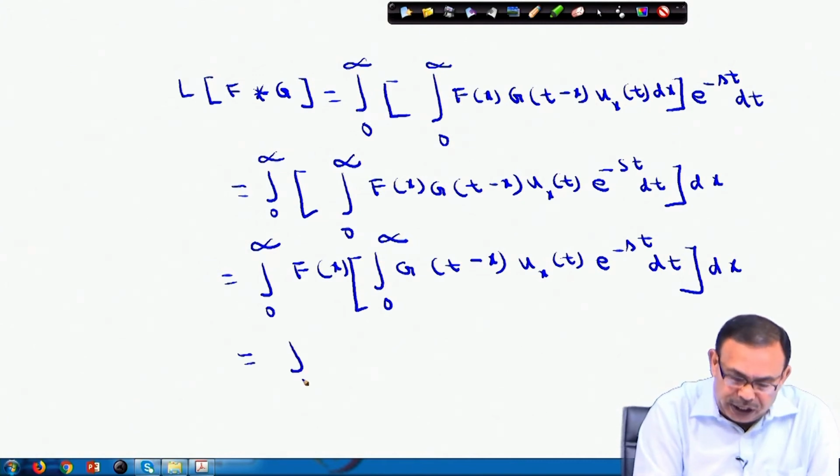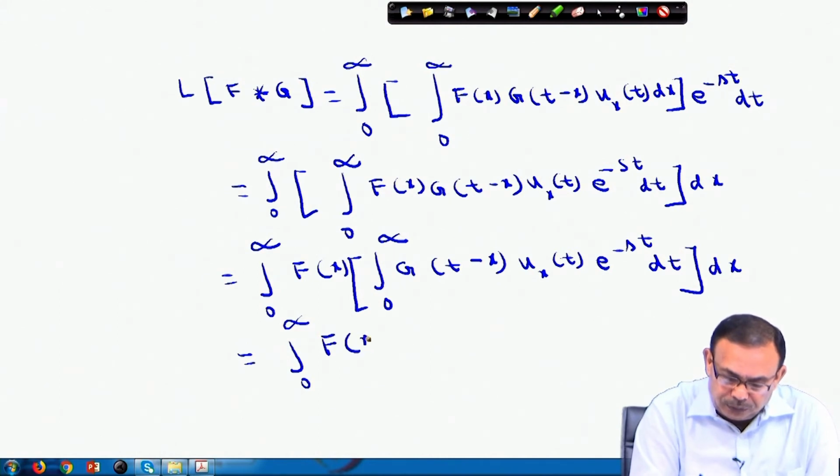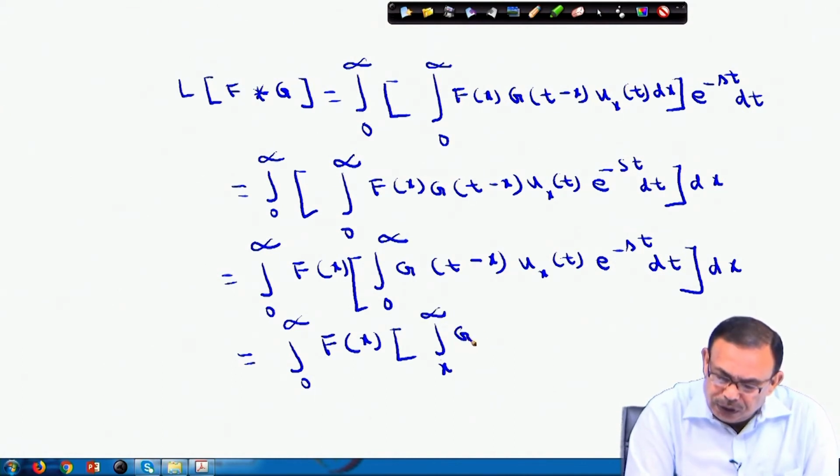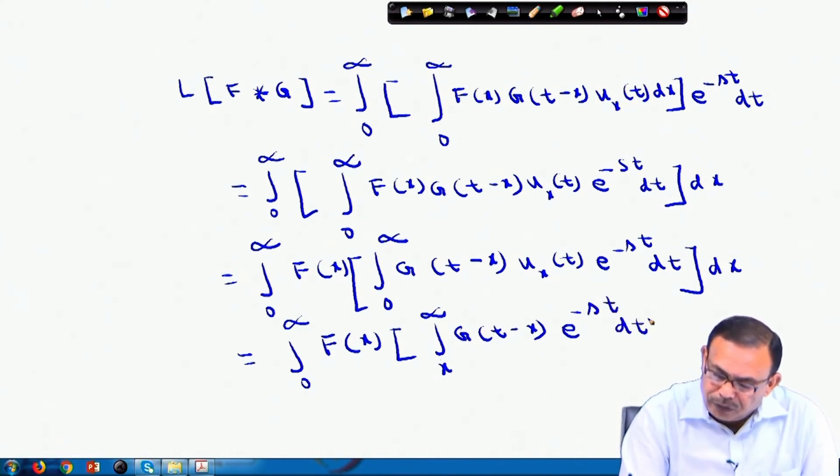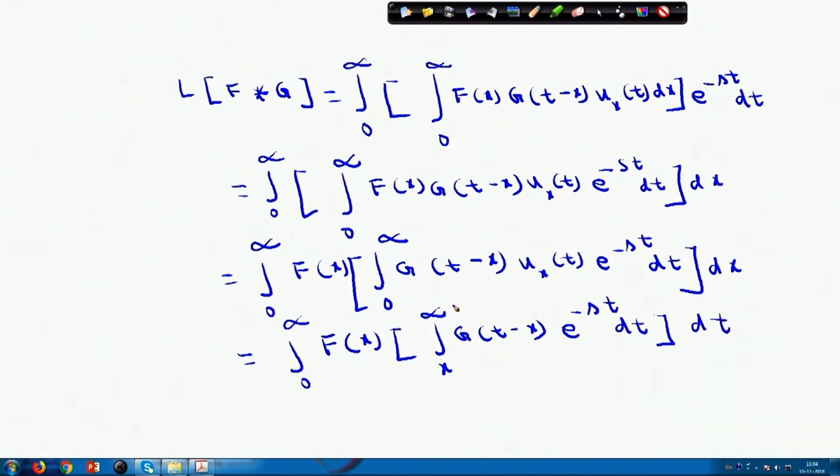And this equals, again, the integral from 0 to infinity of f(x), times the integral from x to infinity of g(t minus x) into e power minus s t dt, into dx. Why can I write this?